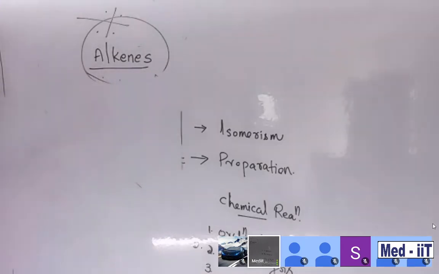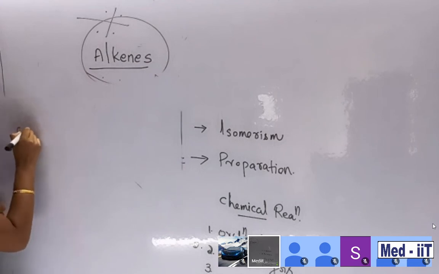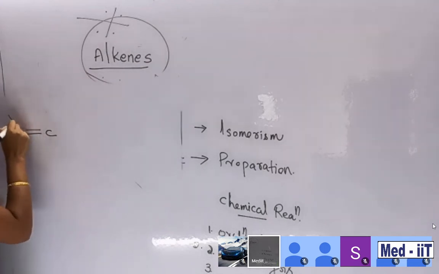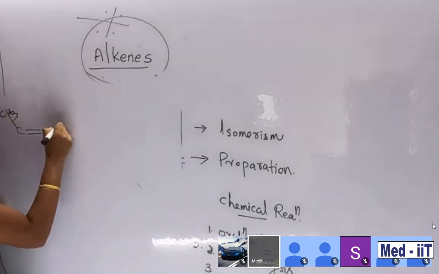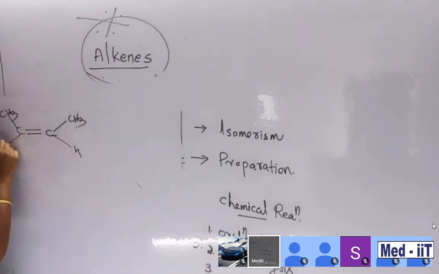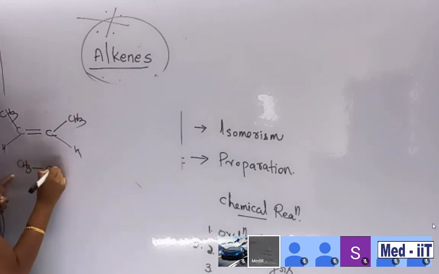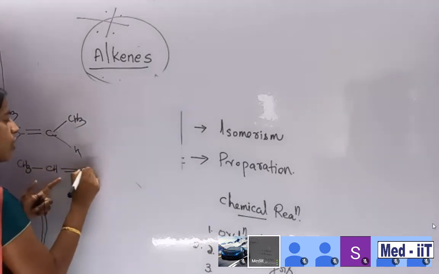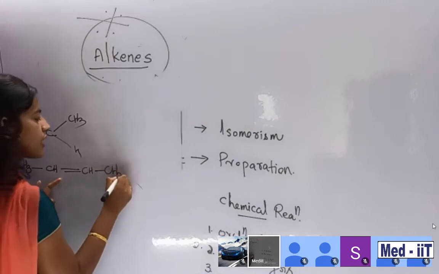So in geometrical isomerism, we want to discuss some examples. Students, have a look here. Suppose in the example, C double bond C, here is CH3 and here is also CH3, and then hydrogen and hydrogen. Students, what happens? CH3, CH double bond CH, CH3.